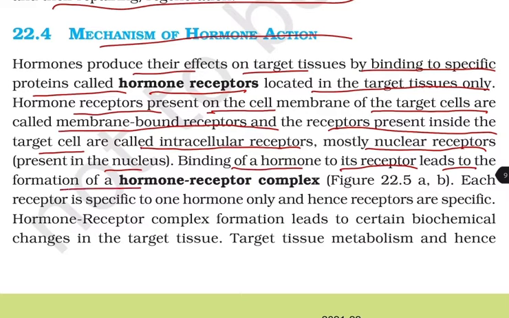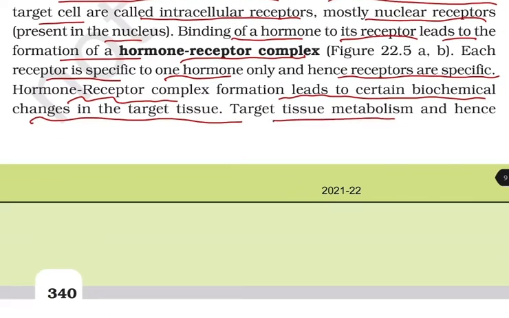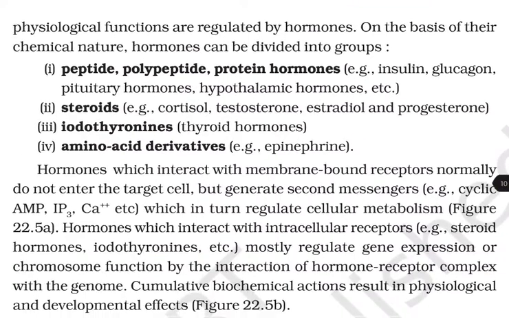Binding of hormone to its receptor leads to the formation of hormone-receptor complex. Each receptor is specific to one hormone only, and hence receptors are specific. Hormone-receptor complex formation leads to certain biochemical changes in the target tissue. Target tissue metabolism and hence physiological functions are regulated by hormones. On the basis of their chemical nature, hormones can be divided into groups.